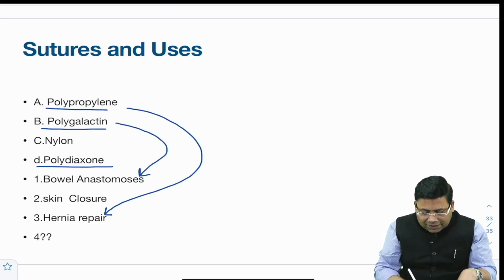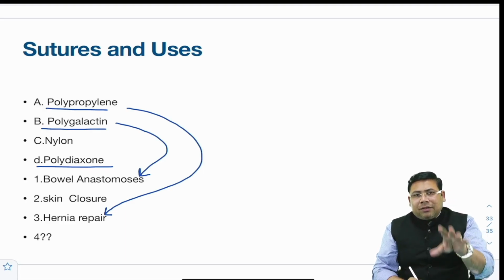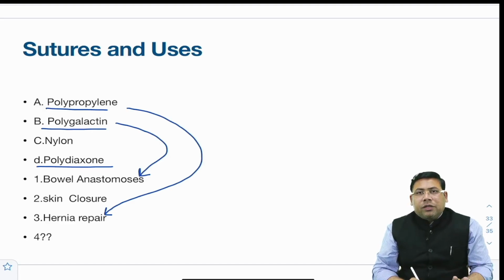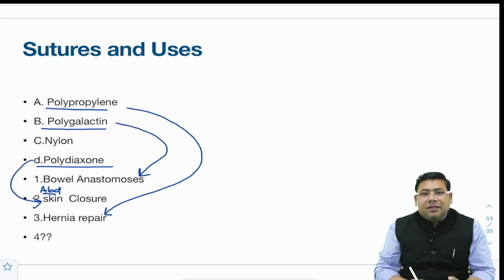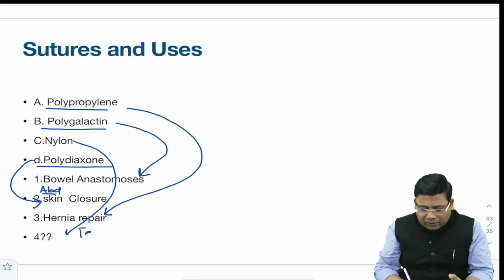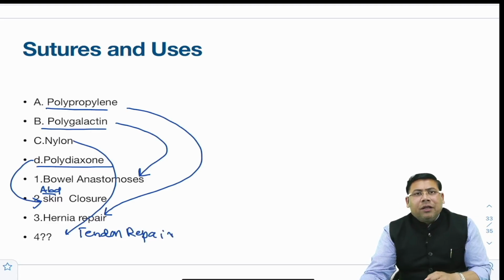Now someone has said skin closure. If skin closure is the answer, then there is no suture which is used here. Rather, if it is abdominal closure, then I would have gone for polydioxanone as the answer here. Remember, when we talk about nylon, nylon is a suture of choice for tendon repair. I couldn't get the exact recall, so whatever I have got, I have just written it.